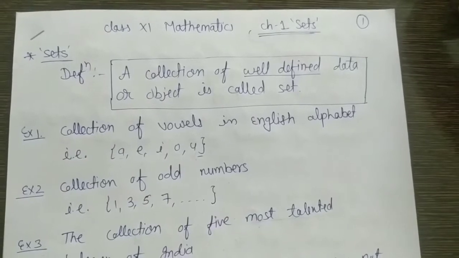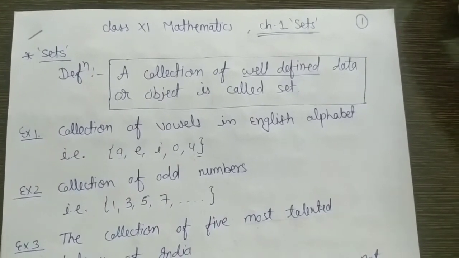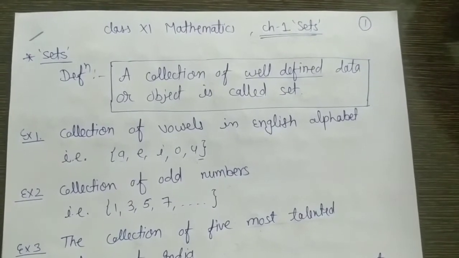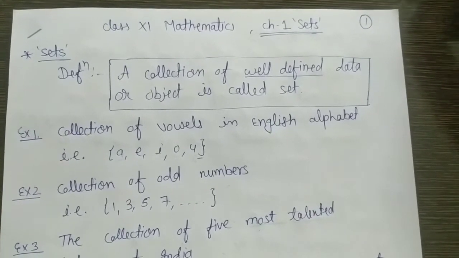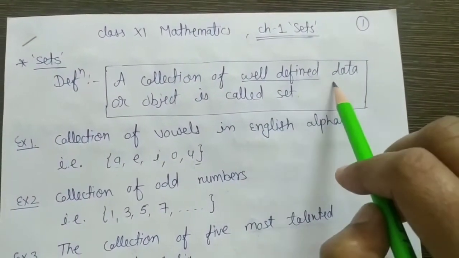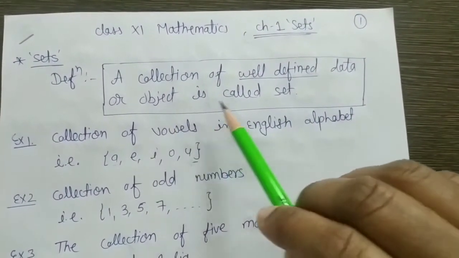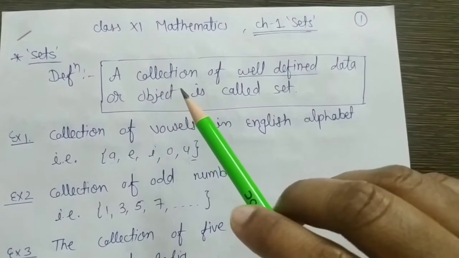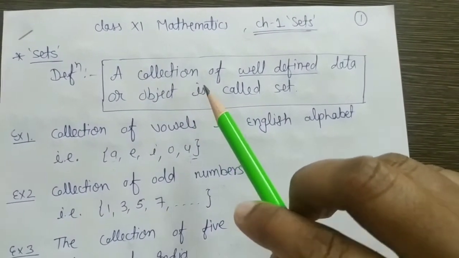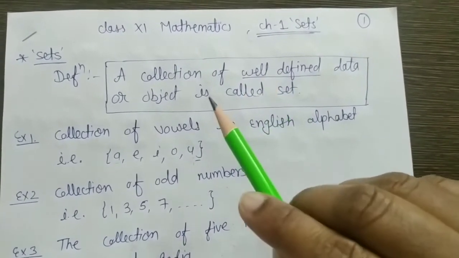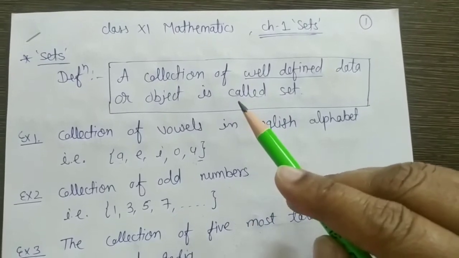Today we will start with 11th mathematics topic, that is sets. Sets are defined as a collection of well-defined data or objects. We can say a well-defined group of data is called a set, or any group of data which is well defined is called a set.